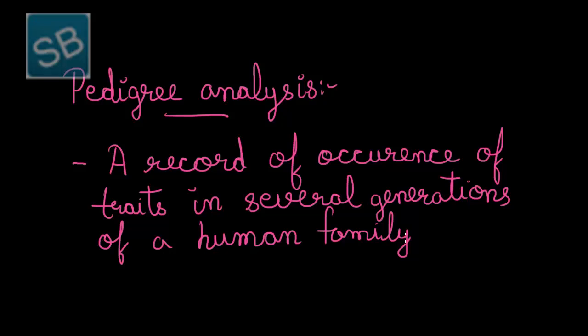Thus, as we have stated, after the discovery of Mendel's work, the practice of analyzing inheritance pattern in human beings began. It was due to the study of these traits in the inheritance pattern that various types of structure and processes associated with the gene and chromosome were understood. So, the record of this occurrence of traits in the several generations of a human family is the pedigree analysis. From such an analysis, information about the family history for particular traits can be collected.